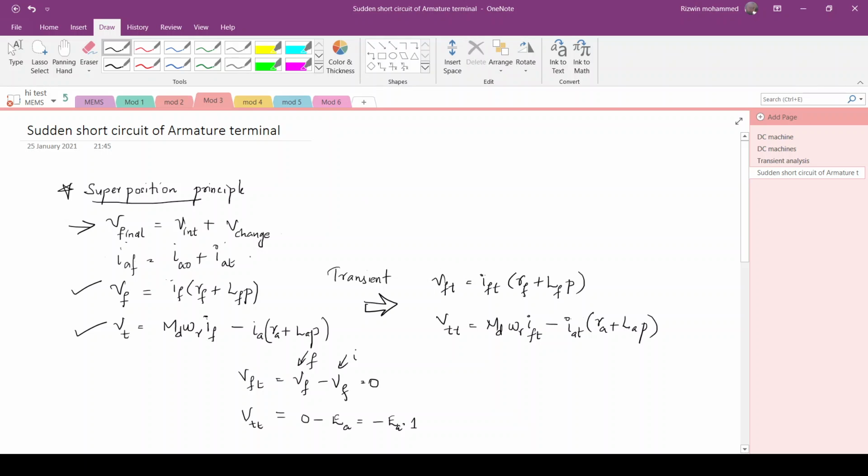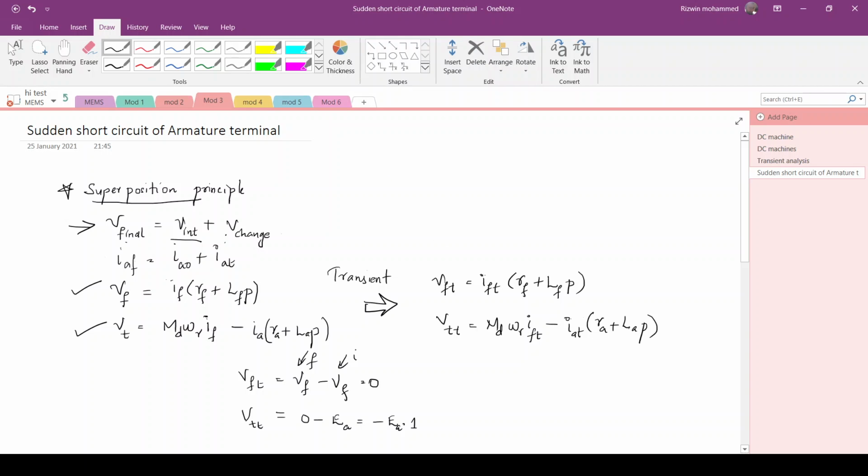So from this, the final voltage will be the sum of the voltage in the initial condition plus the change during transient condition. There is an assumption that the speed of the machine will be omega r before and just after the short circuiting. Initially the machine is running in no load condition, so at that time Ia will be equal to 0, and we will see what will happen to this Ia after short circuiting the terminal voltage.